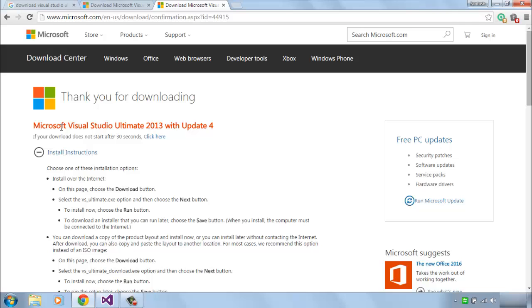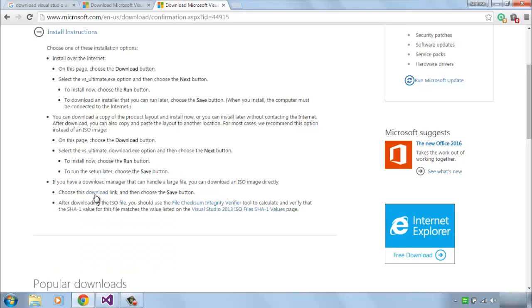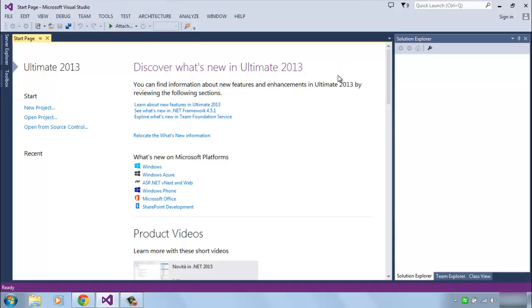Here is Microsoft Visual Studio Ultimate 2013 with update 4, with some installation instructions. You can download the ISO file from here. Once you download Visual Studio and install it in your computer, you should see something like this on the screen. Let's quickly write our first hello world program using a command line application. In order to create a program in Microsoft Visual Studio, the first step is to create the project.